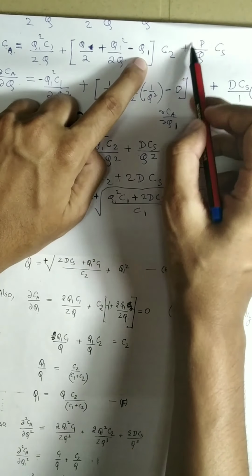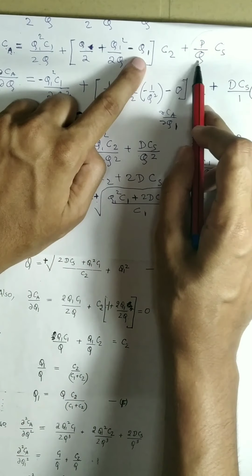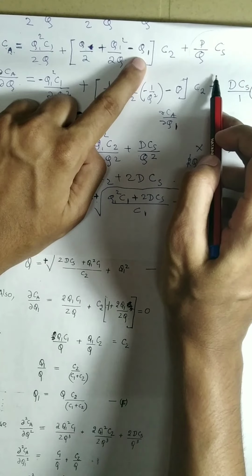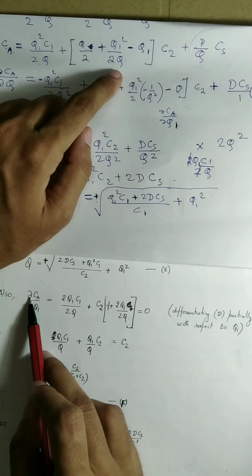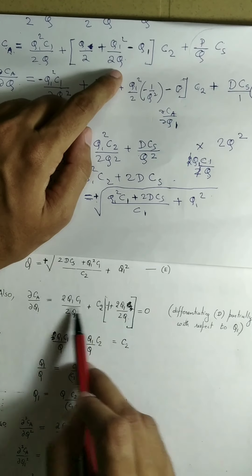Then differentiating this term with respect to Q1, because Q is a constant and these two are also constants, the derivative of this with respect to Q1 is 0. So we are left with dou Ca by dou Q1 equal to this quantity.